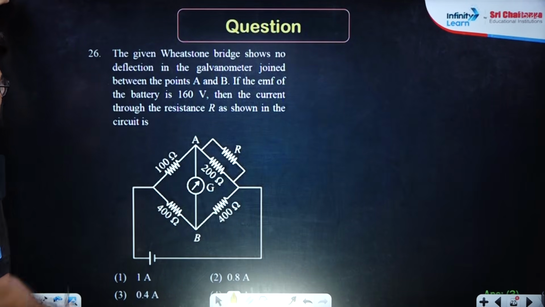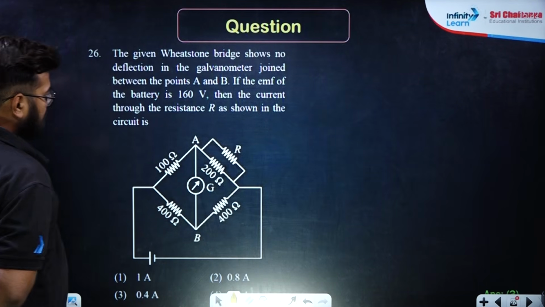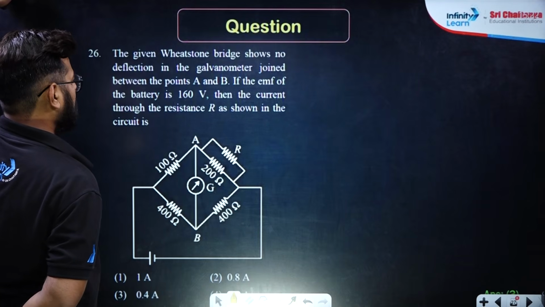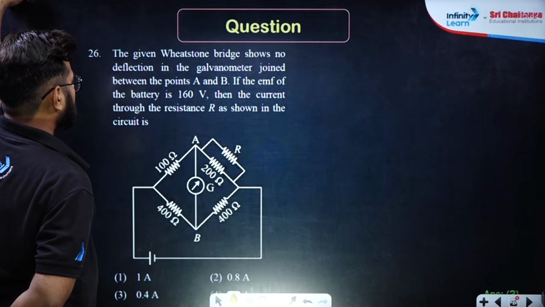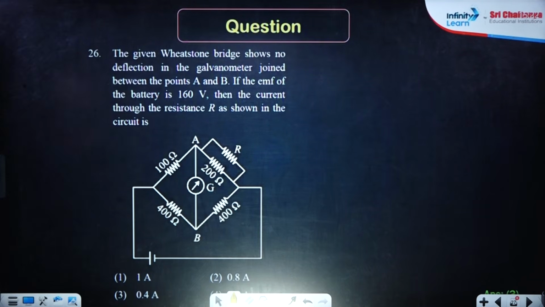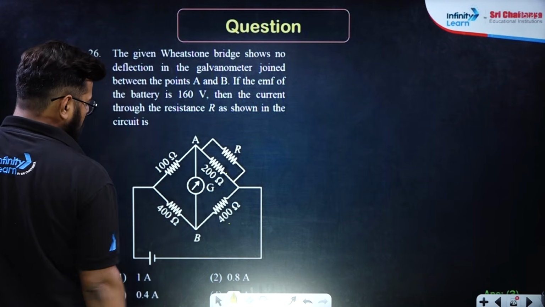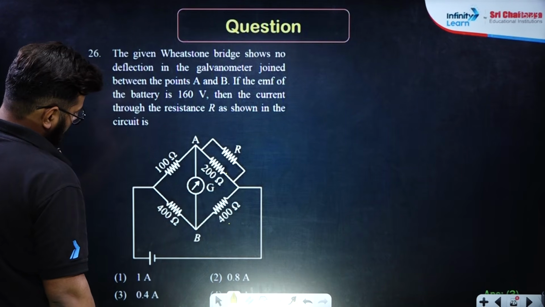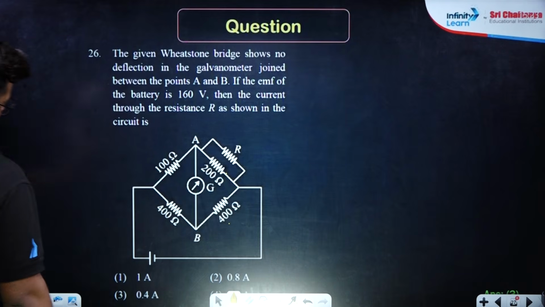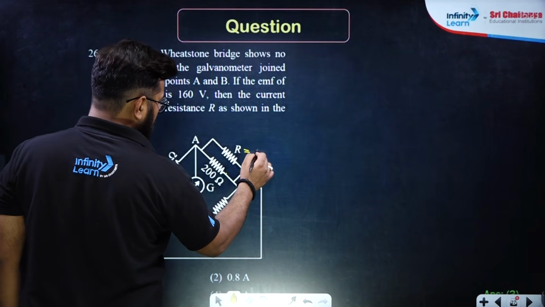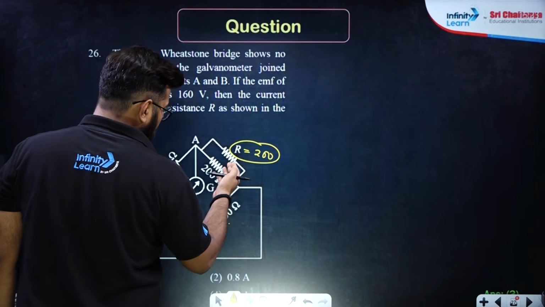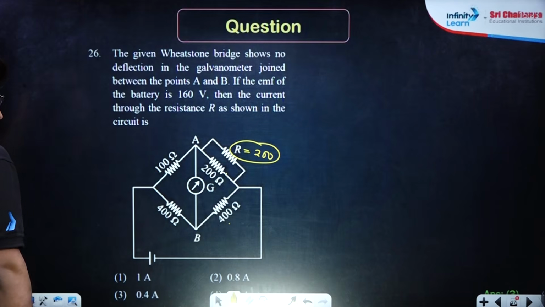Okay. The given Wheatstone bridge shows no deflection in the galvanometer joined between the points A and B. If the EMF of the battery is 160, then the current through resistance R will be. See, simple. The bridge shows no deflection, okay? So simple point, 100 is to 400 will be equal to 200 is to 4. Right, so this R also should be 200, because then only it will be 100 is to 400. That will be a Wheatstone bridge.